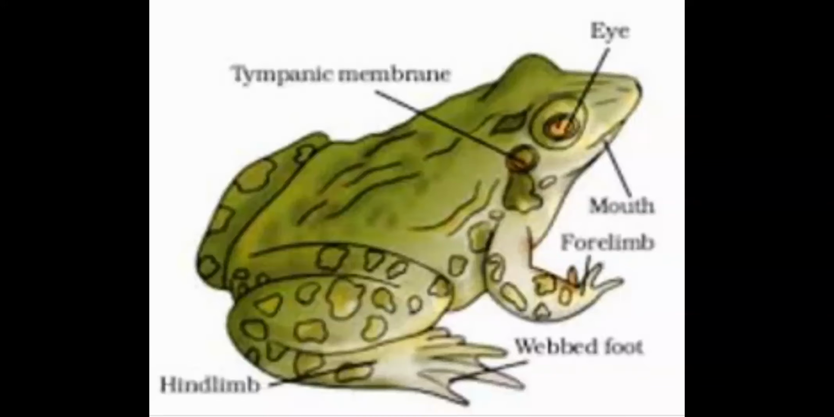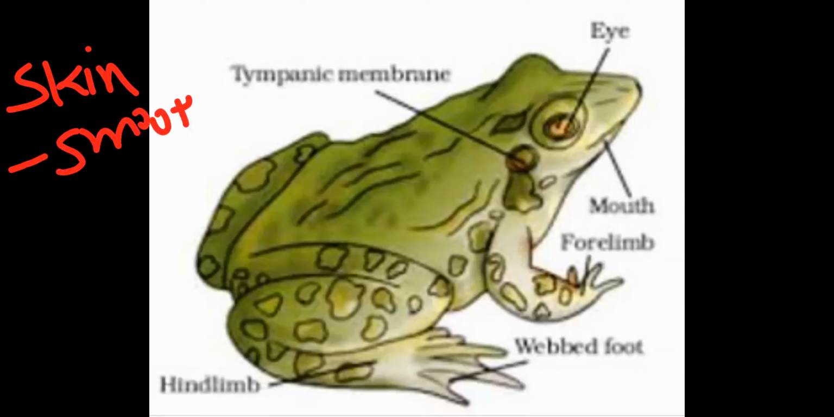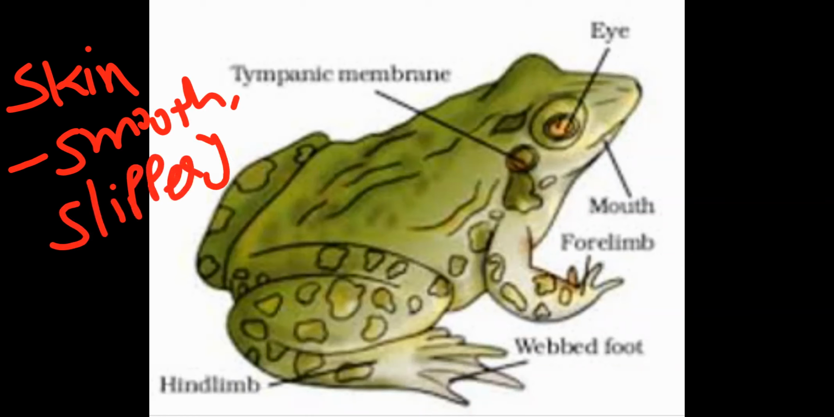First, frog skin. Skin is smooth and slippery. Why? Because on their skin, too much mucus is present. Mucus is a sticky substance. Mucus is secreted by the mucus secreting glands on the skin, which gives the slipperiness and smoothness. And always the skin is maintained in a moist condition.